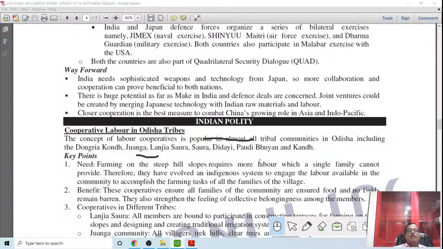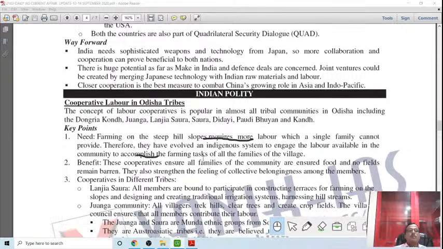Therefore, they have evolved the indigenous system to engage the labor available in the community to accomplish the farming tasks of all the families in the village. This is the agricultural cooperative initiative. Normally, this goes on. This is nothing new, but it is more organized right now.